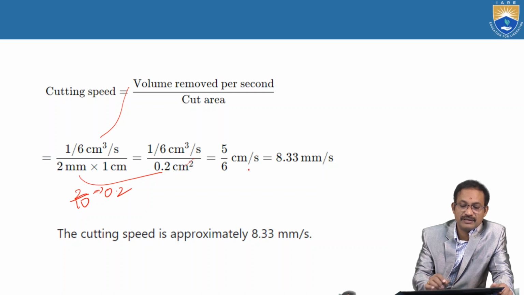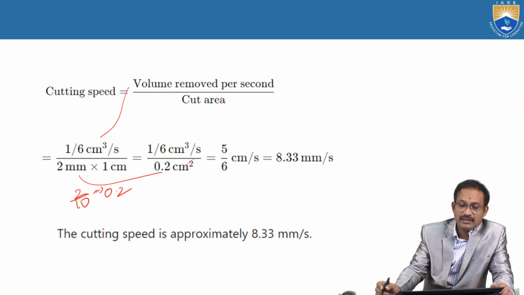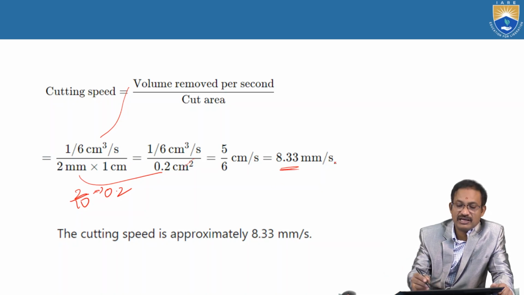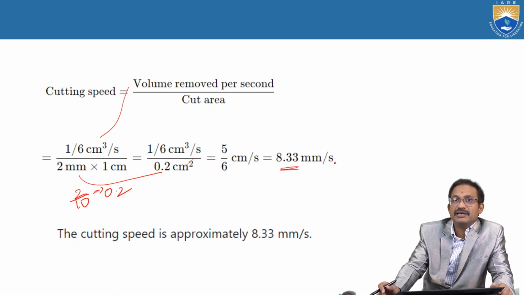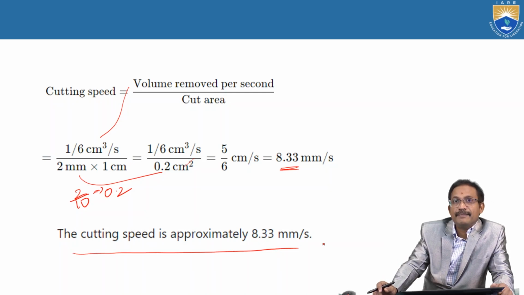So cm cube by cm square, cm will remain, so cm per second. That is 5 by 6 cm per second. Convert that cm into millimeters. Finally we get 8.33 millimeters per second. So the cutting speed is approximately 8.33 millimeters per second.